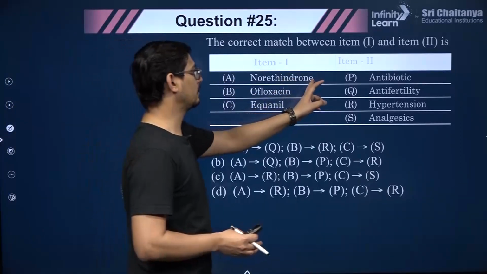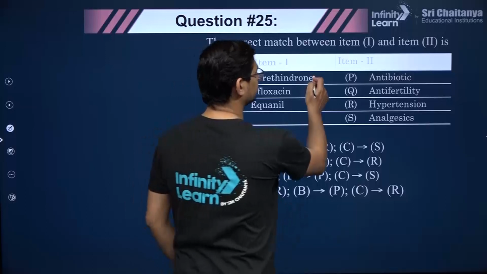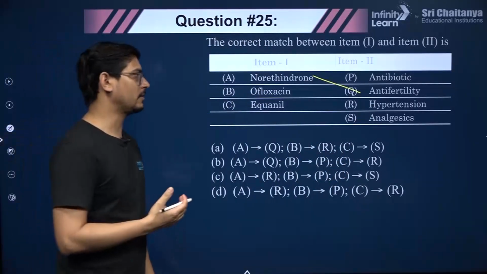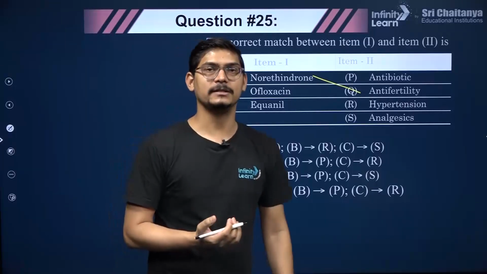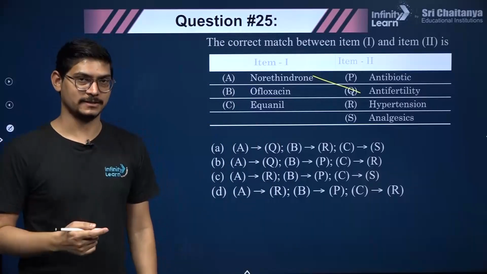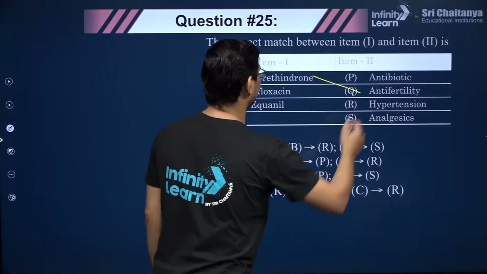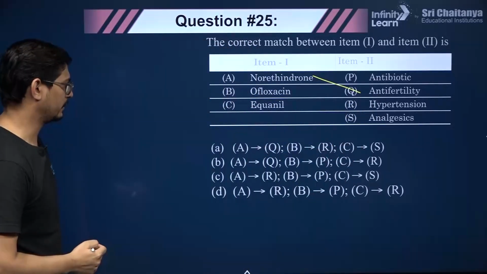So norethindrone, it's an anti-fertility drug, right? It actually prevents the complete development of egg, and therefore it prevents fertilization of the egg by the sperm. So norethindrone is an anti-fertility drug, so A matches with Q.